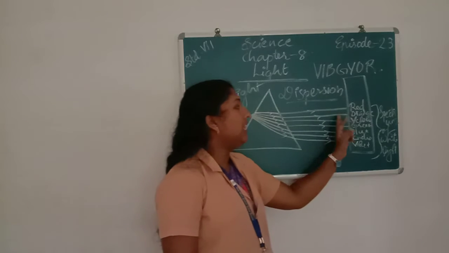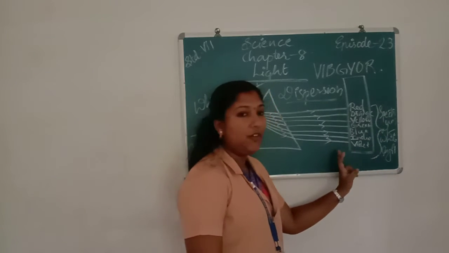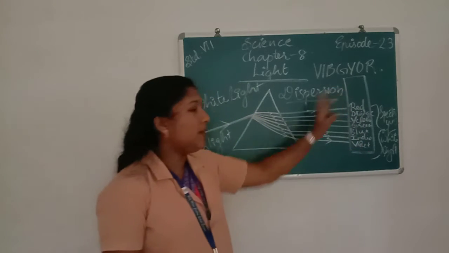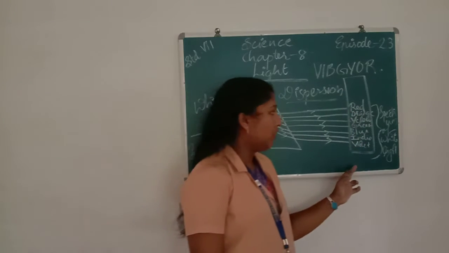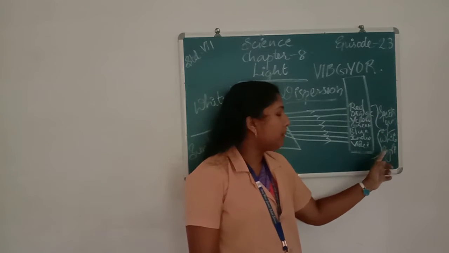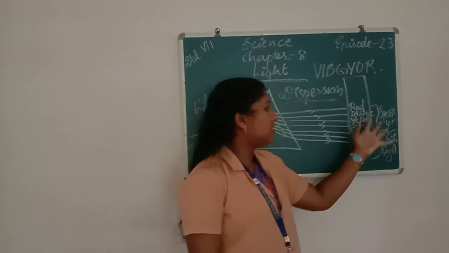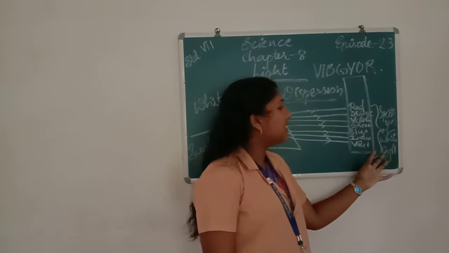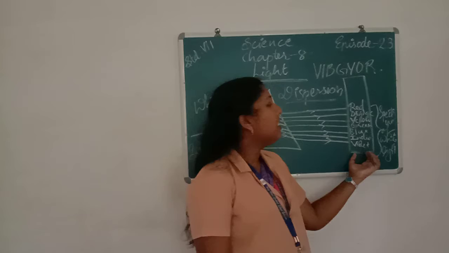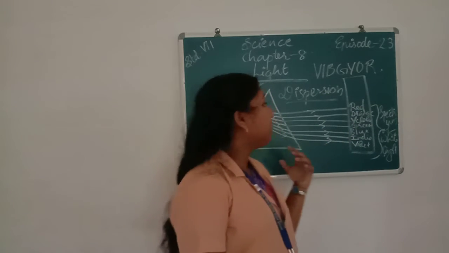Then we get the band of 7 colors on the whiteboard. That is VIBGYOR. The band of 7 colors is called the spectrum of white light.